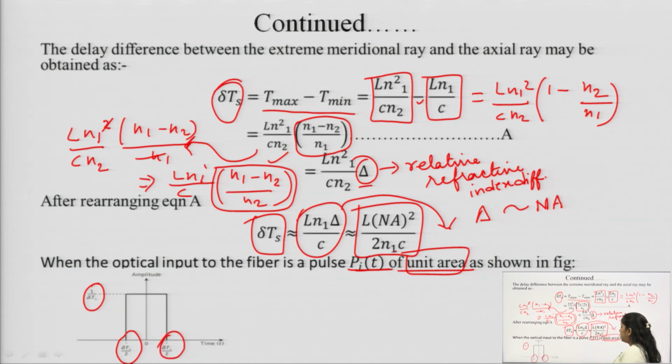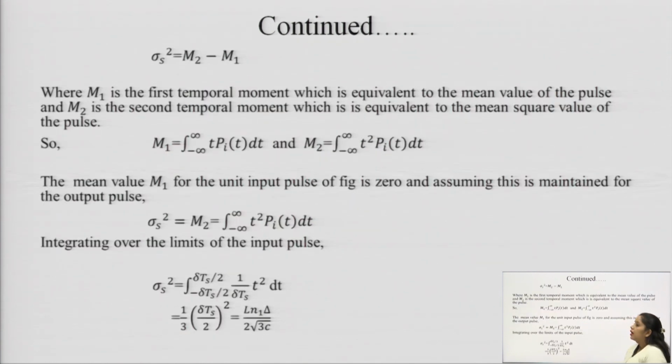This is the range. Due to this, the intermodal dispersion in the multimode step index fiber, that is the pulse width, is calculated as m2 minus m1, where m1 is the first temporal moment, which is equal to the mean value of the pulse.